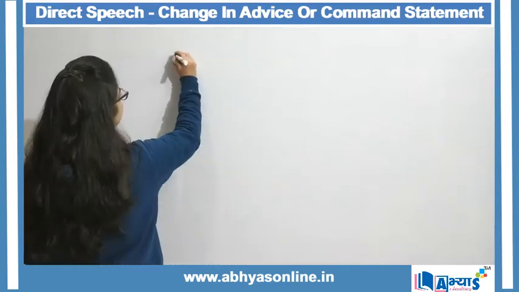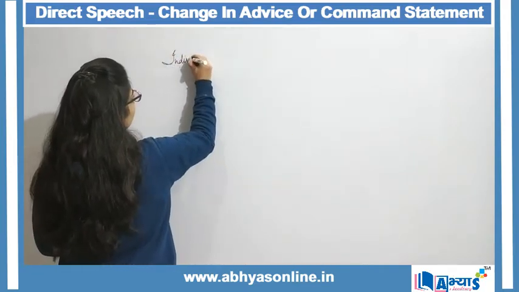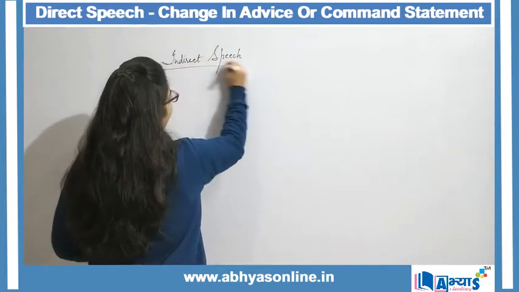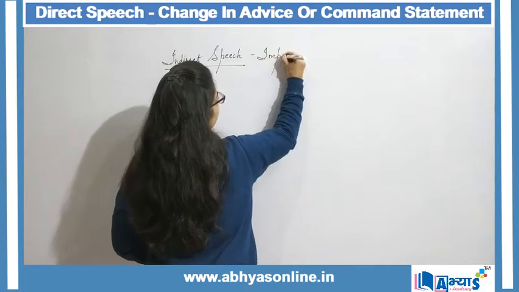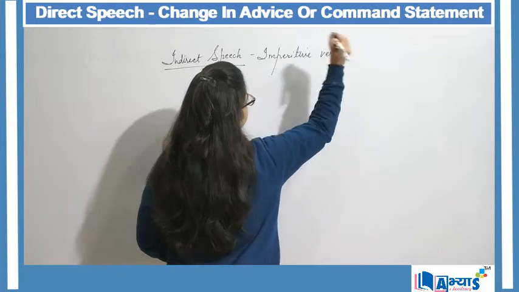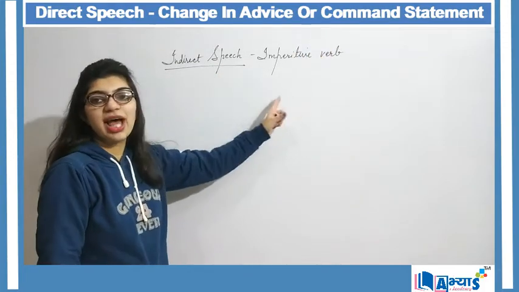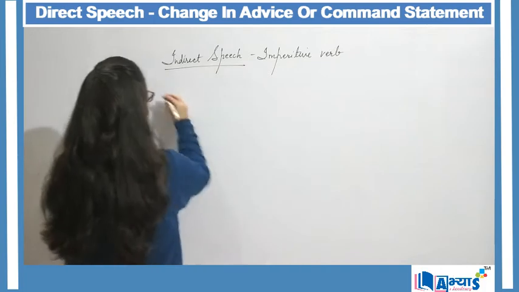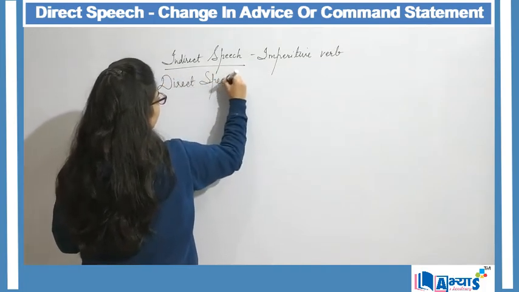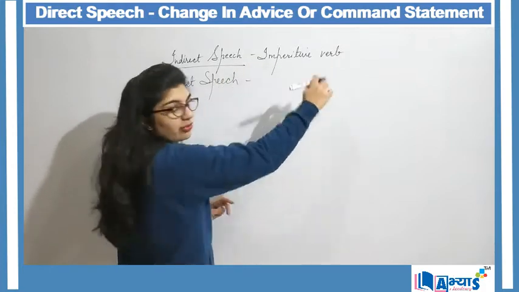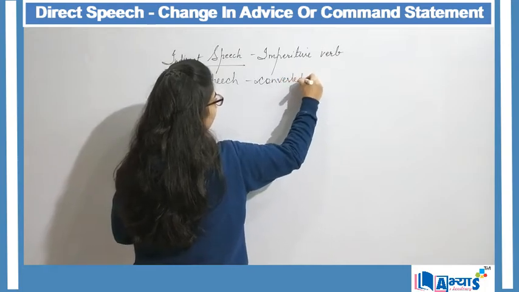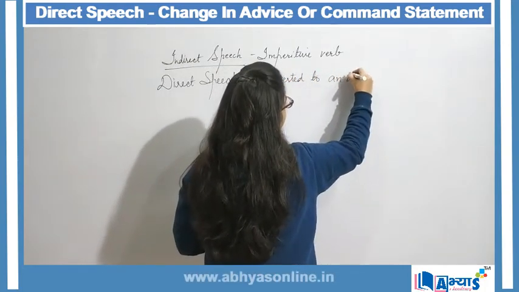So indirect speech will have an imperative verb, while conversion to direct speech, this imperative verb is converted to an infinitive.